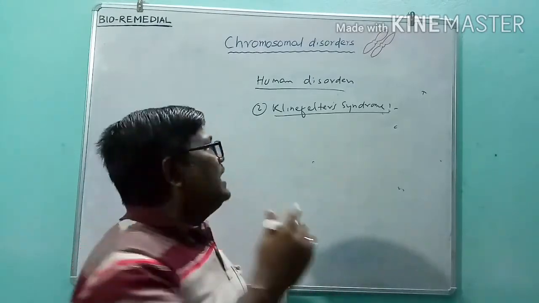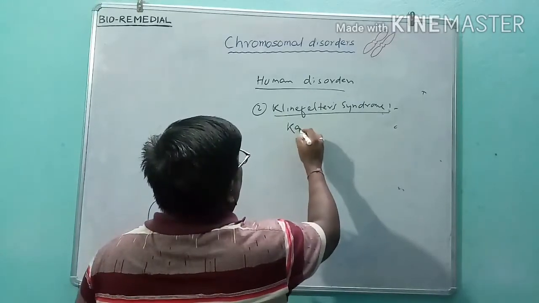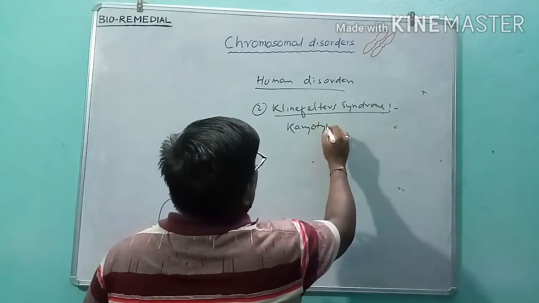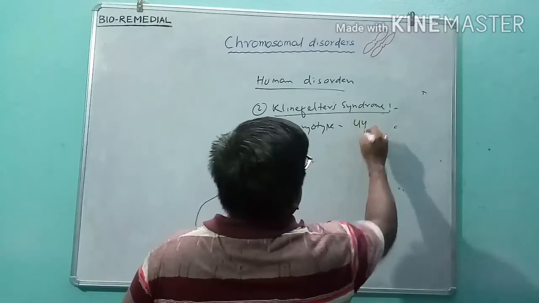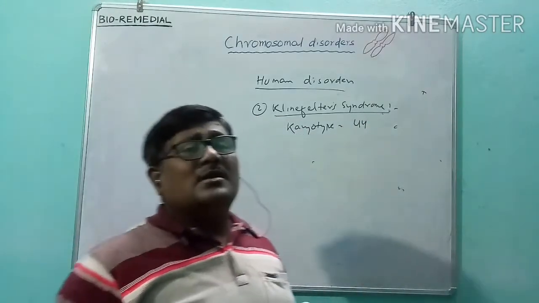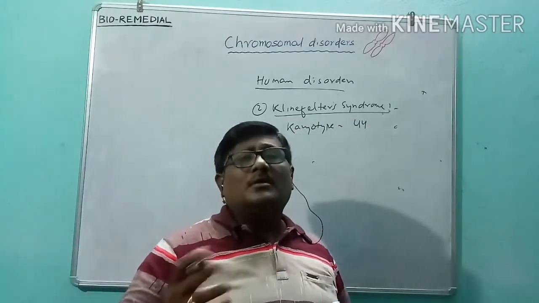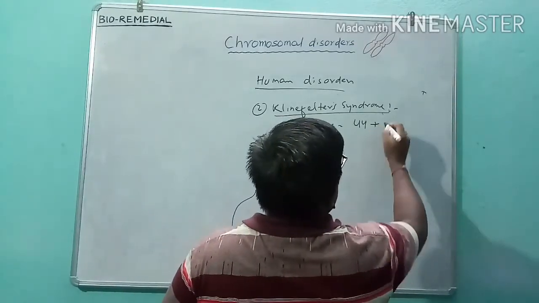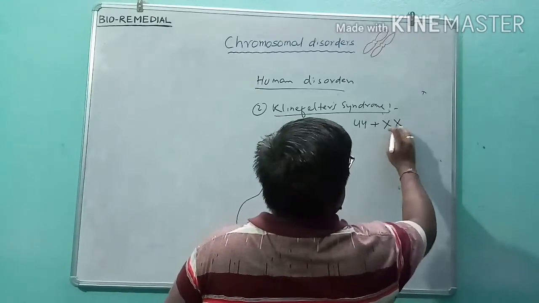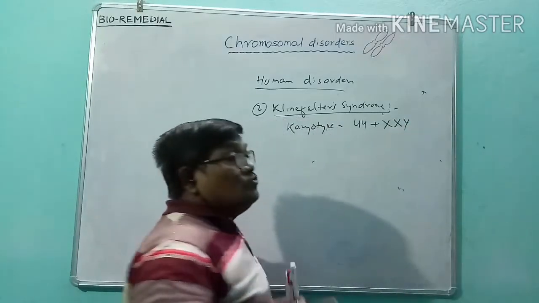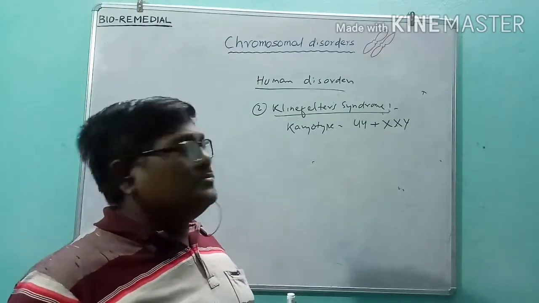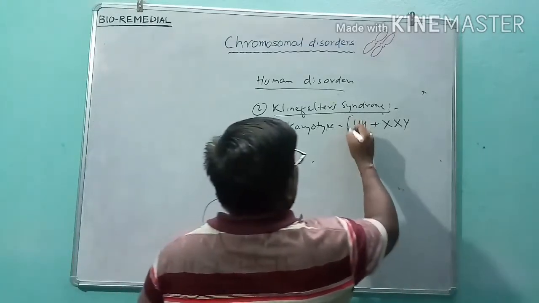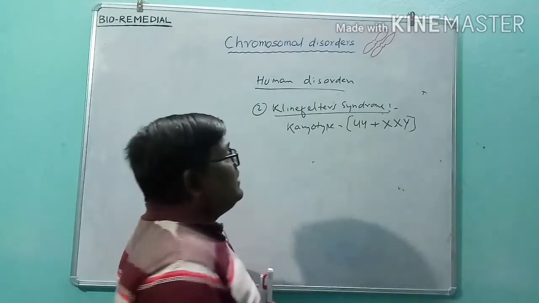In this case, the karyotype will be 44 chromosomes plus XXY, whereas usually we have 44 chromosomes plus either XX or XY. This is the condition of Klinefelter syndrome.